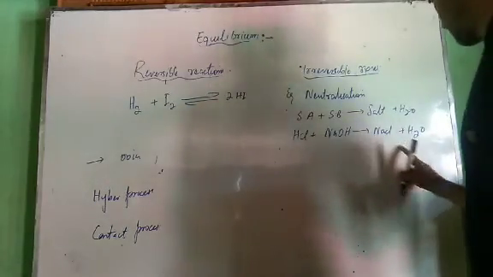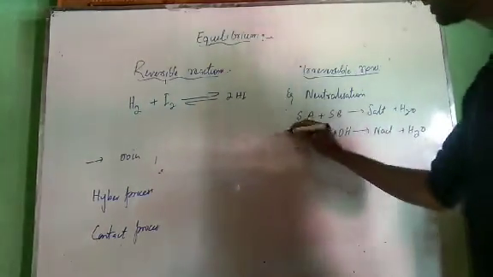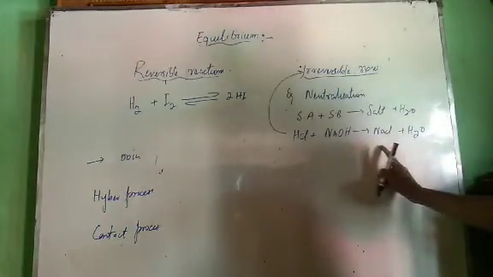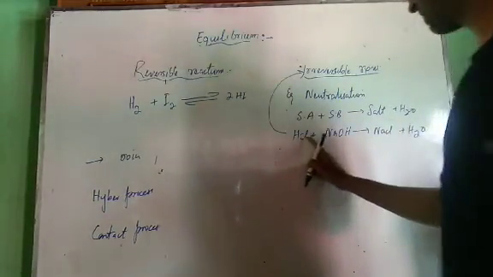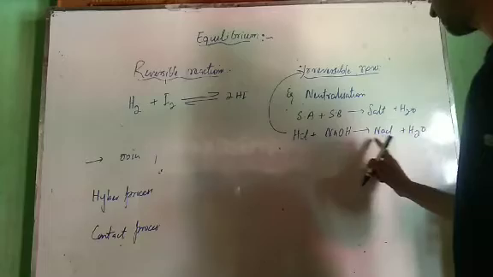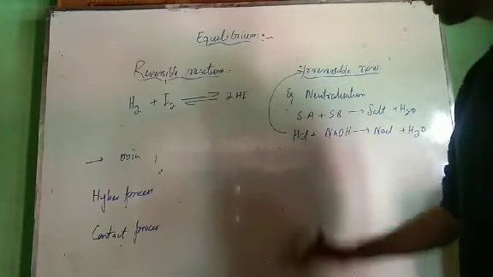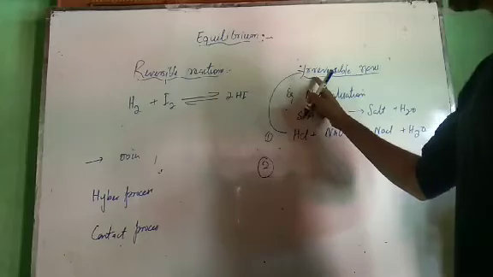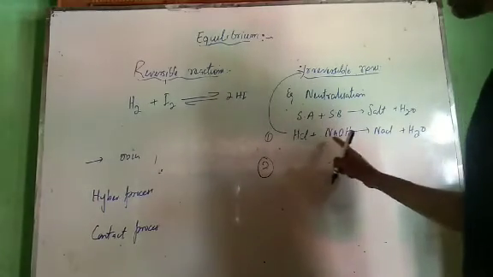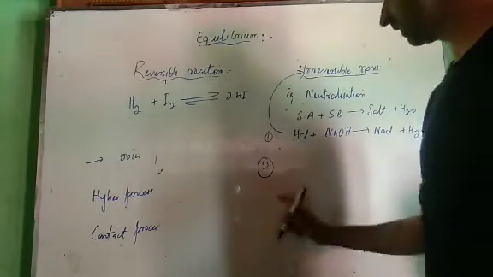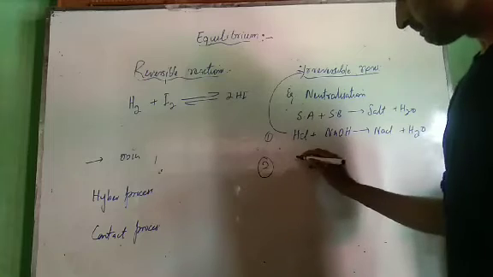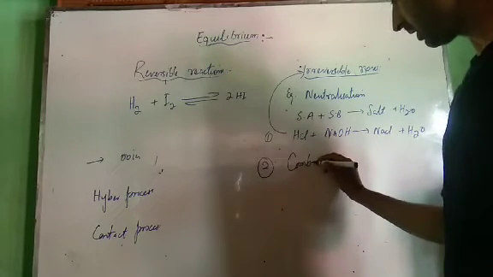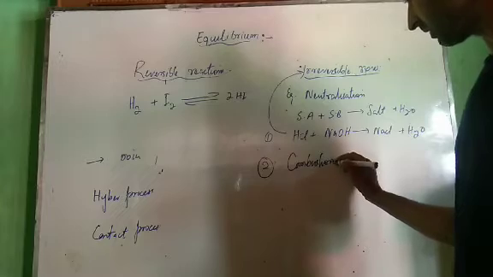Now this reaction takes place only in one direction. It's an example of an irreversible reaction. All neutralization reactions of strong acid and strong base are irreversible reactions. Number first, the category of irreversible reactions is neutralization reactions of strong acid and strong base. Number second, combustion reactions. All combustion reactions are irreversible.